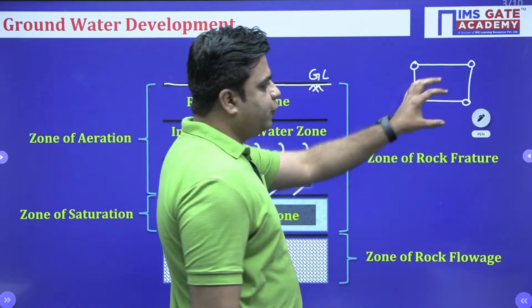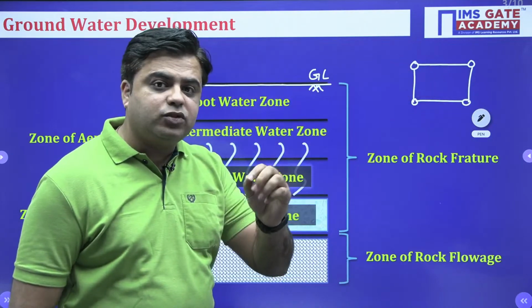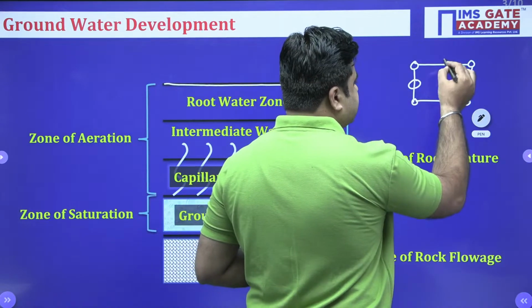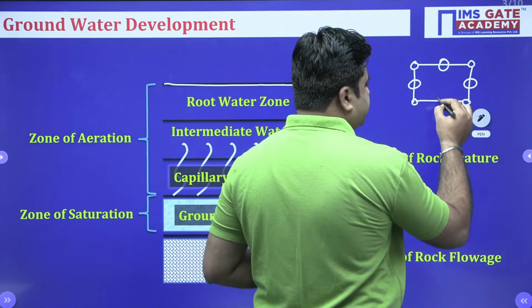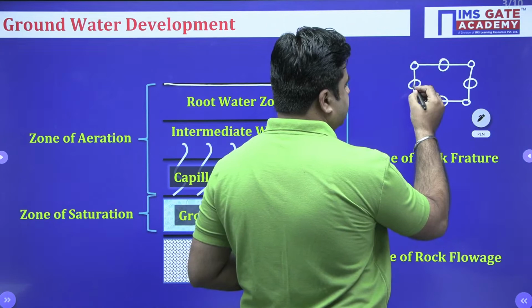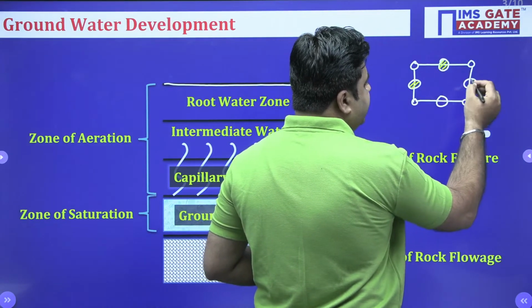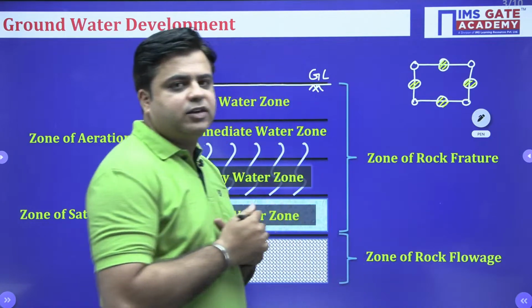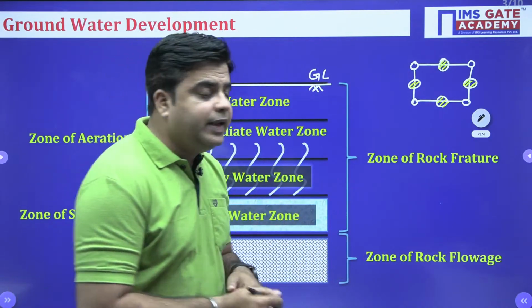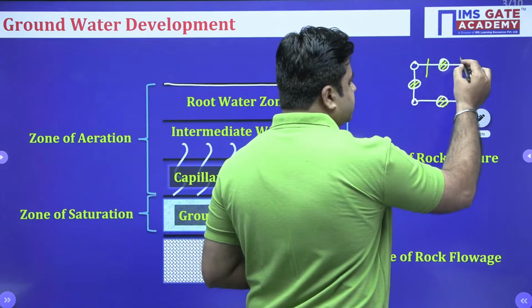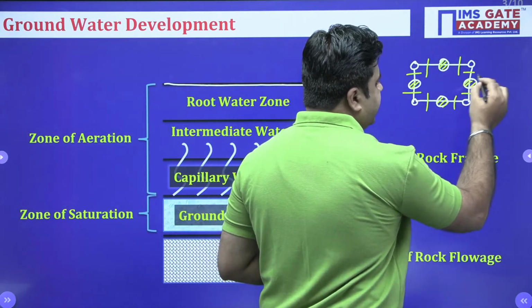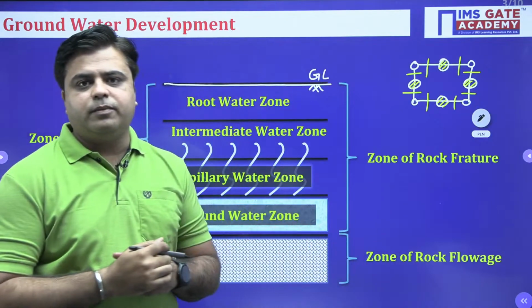This is a kind of crystal structure for any soil particle, and water is present inside it. This is my water, present inside this crystal structure. So if I need to extract this water, I need to break these bonds. I literally need to break the crystal structure in order to extract this water, right?